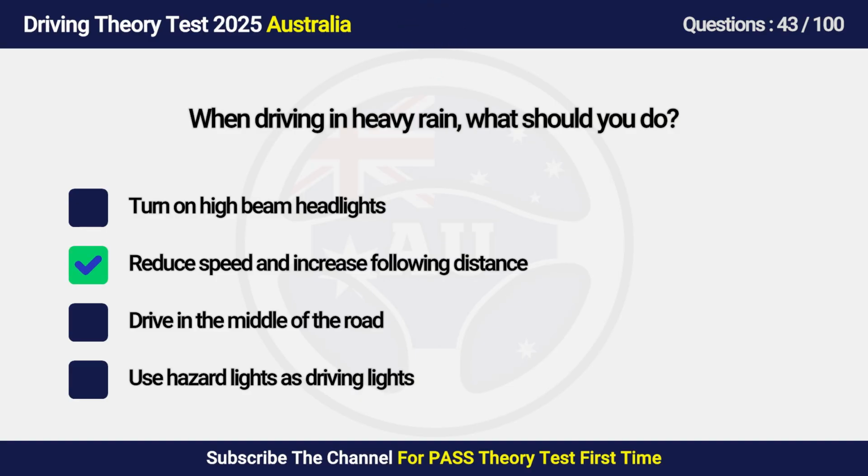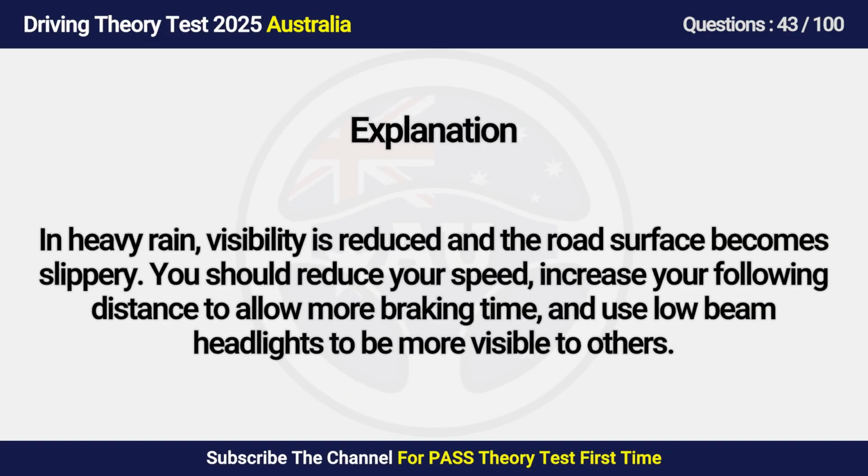Answer is B. Reduce speed and increase following distance. In heavy rain, visibility is reduced and the road surface becomes slippery. You should reduce your speed, increase your following distance to allow more braking time, and use low beam headlights to be more visible to others.